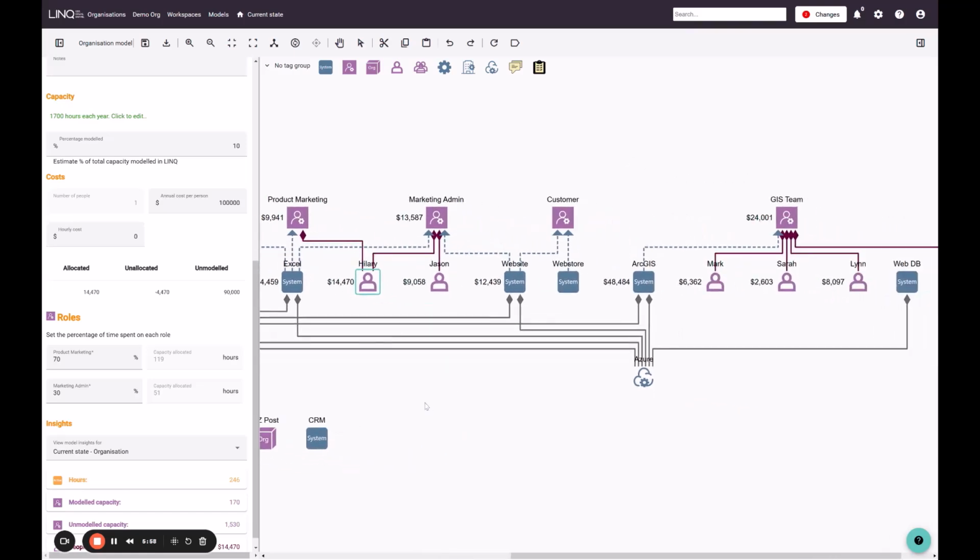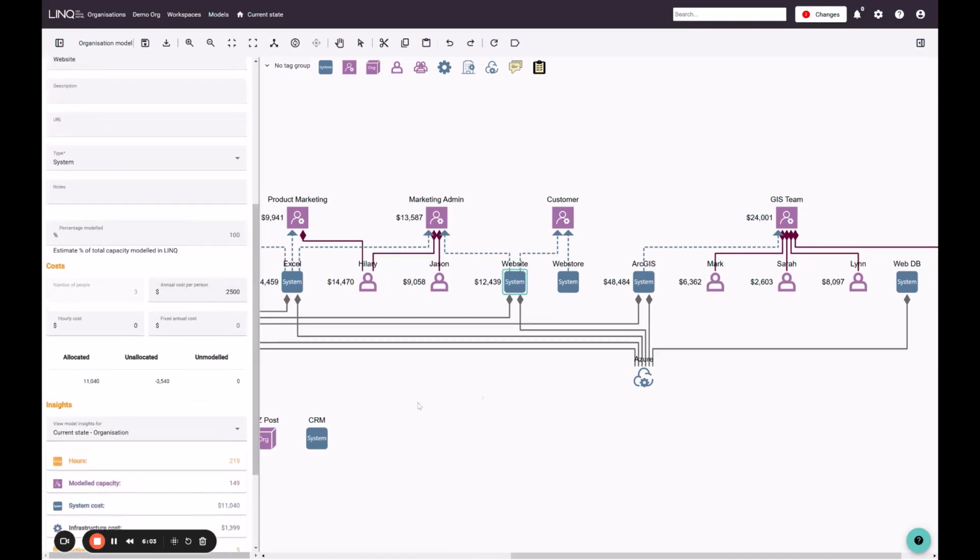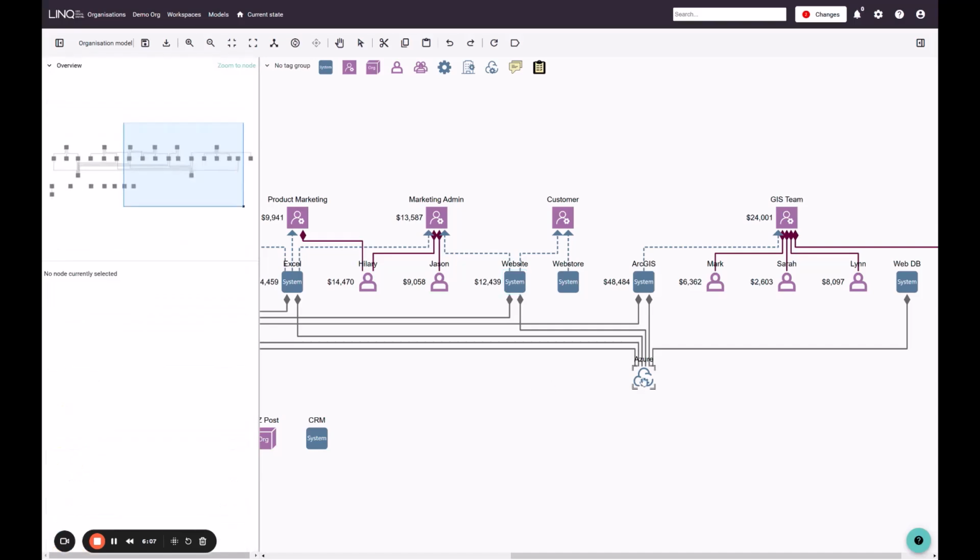The systems we've already looked at, we can select a system and we can complete in the properties panel its cost. So the additional level of detail we're able to configure here is what is the infrastructure that is required to enable this system to run. We have three infrastructure nodes, a general infrastructure node, an on-premise infrastructure node, and a cloud infrastructure node. And you simply drag these onto the model, and then you drag an edge and you connect them up to the systems that that particular infrastructure supports.